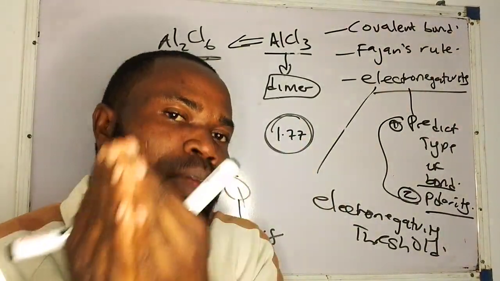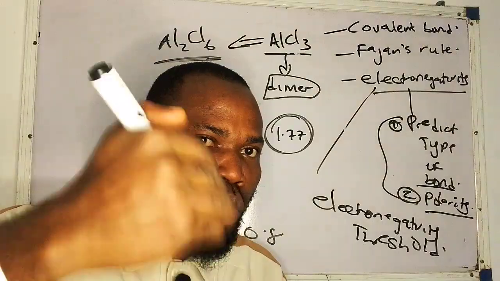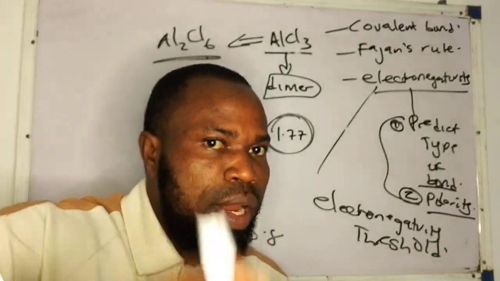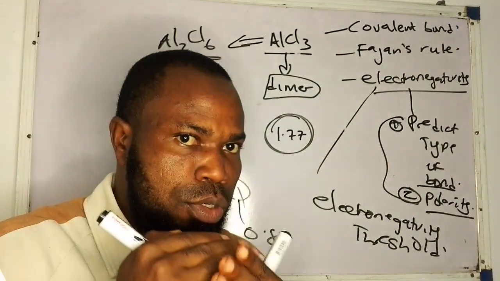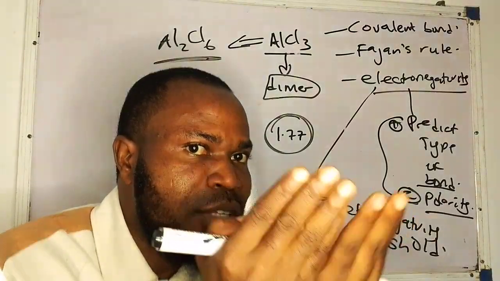Now, I want to look at covalent bond. What type of bond is a covalent bond? What is formed in a covalent bond? How is a covalent bond formed? What are the properties of covalent compounds?